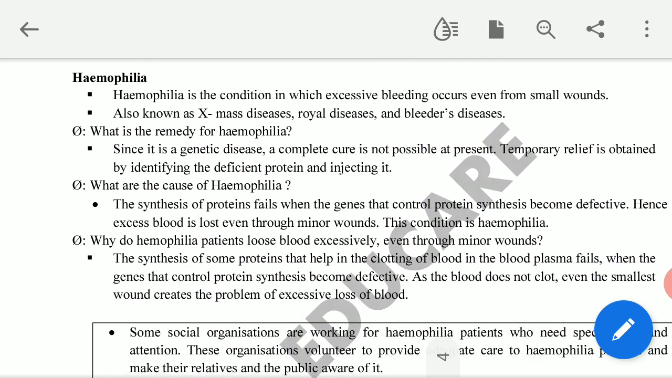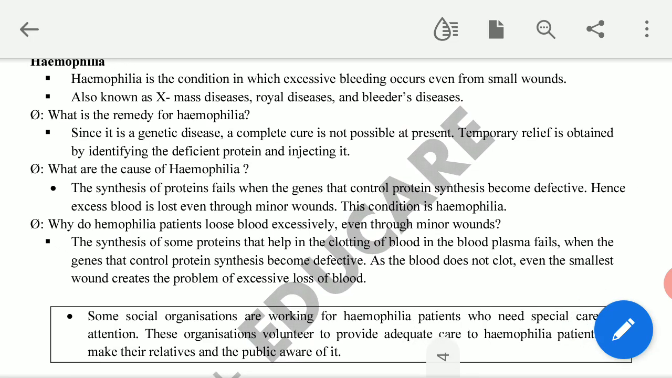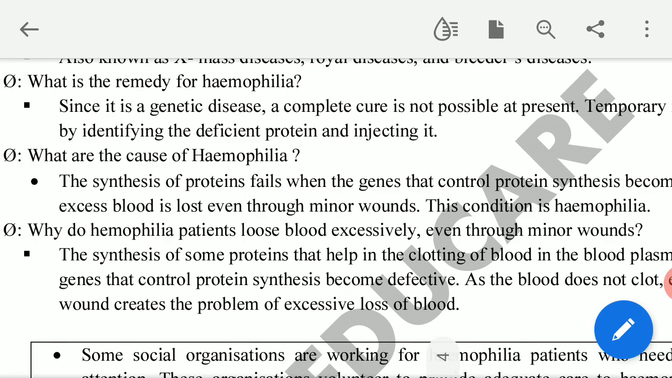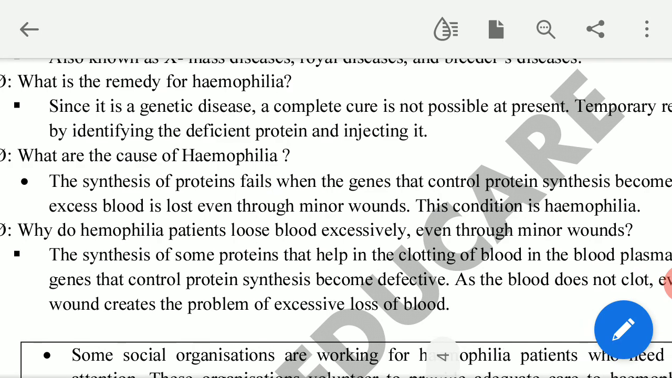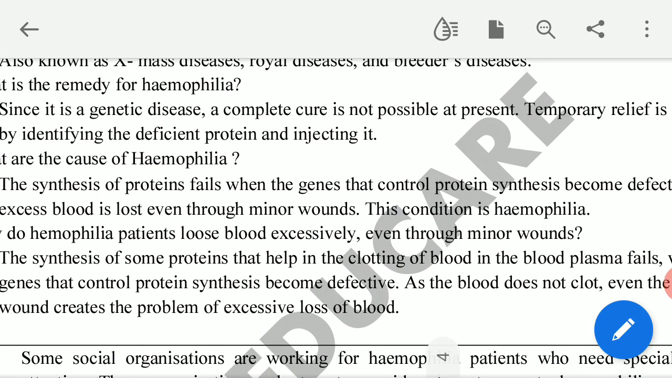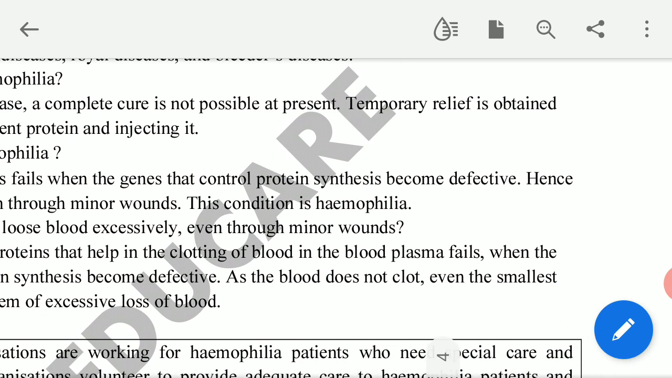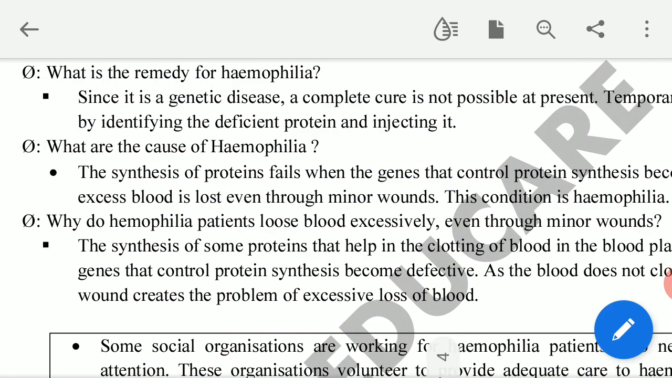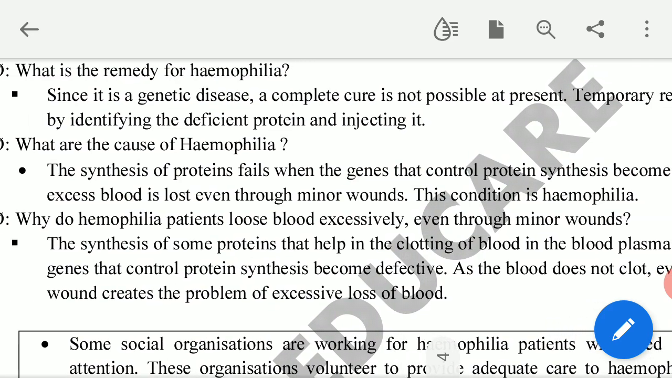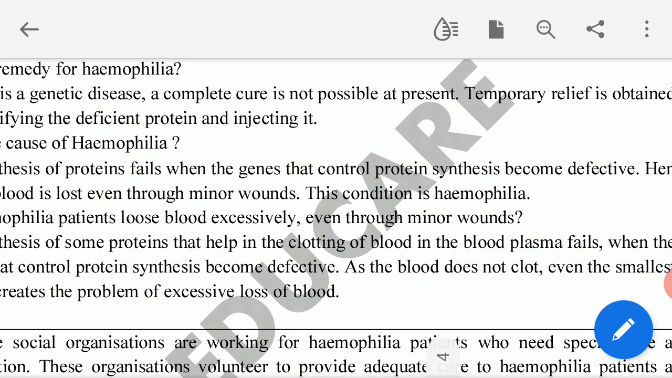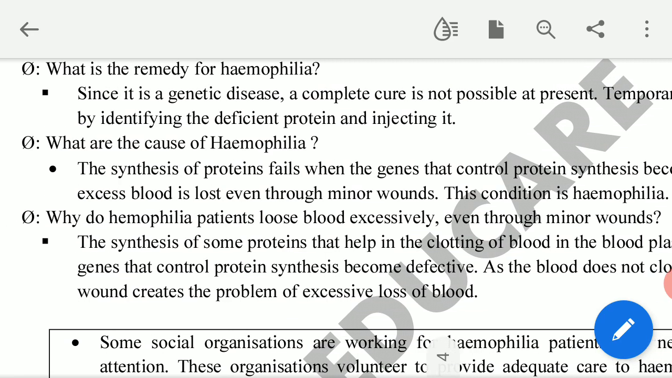What is the cause of hemophilia? The synthesis of protein fails when genes that control protein synthesis become defective. Hence, excess blood is lost even through minor wounds. This condition is hemophilia. See the cause again.